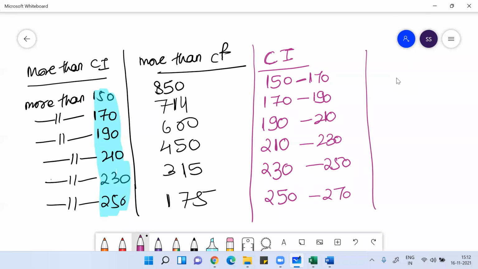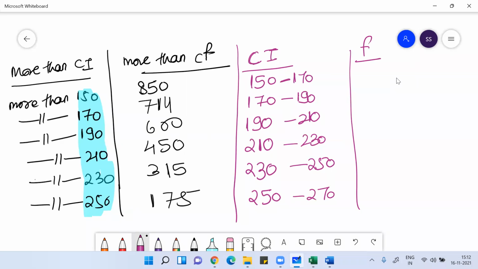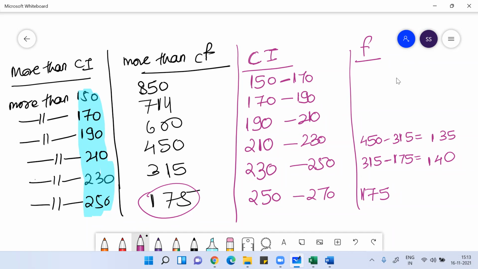Then I can write the frequencies. How do we convert cumulative frequency to normal frequency? Write down the smallest value, starting from the bottom: 175, then 315 minus 175, which is 140. Then 450 minus 315, which is 135.